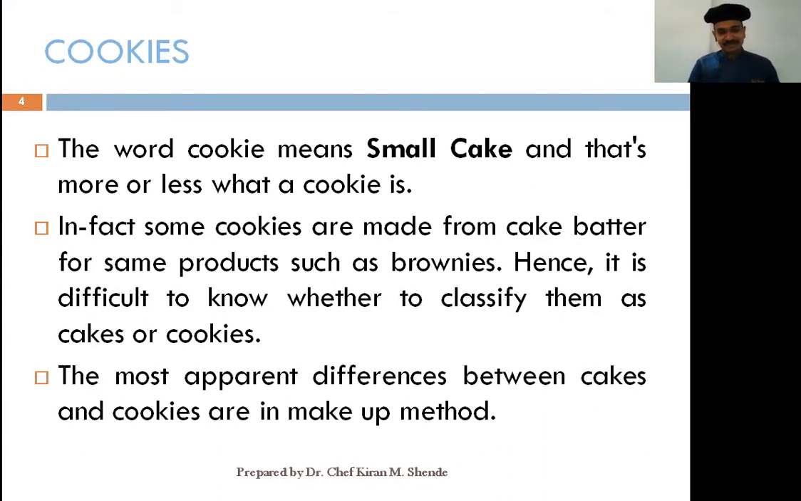But the most apparent difference between cakes and cookies is the makeup methods. Now, these makeup methods only divide or bifurcate them into cakes and cookies. If you have seen my video on cake making, you will be able to understand what makeup methods are used for cake manufacture and what makeup methods are going to be used for cookie making. So these makeup methods we will be understanding in the third part of the cookie chapter.